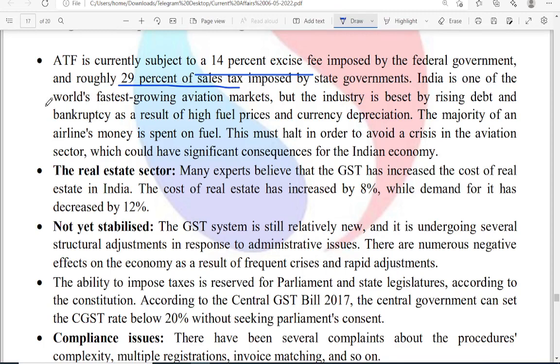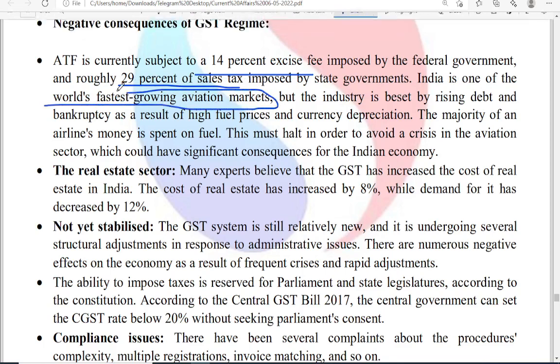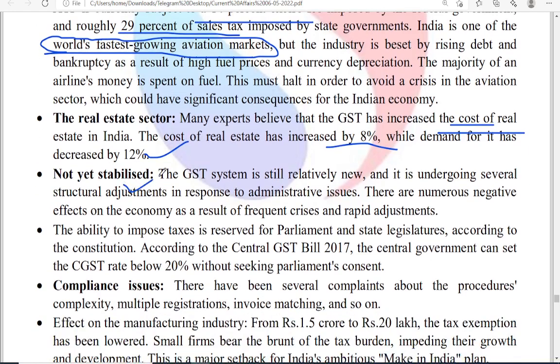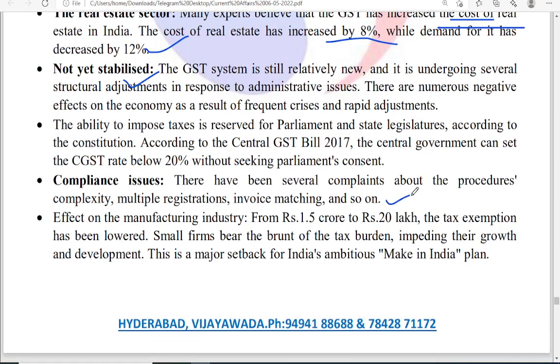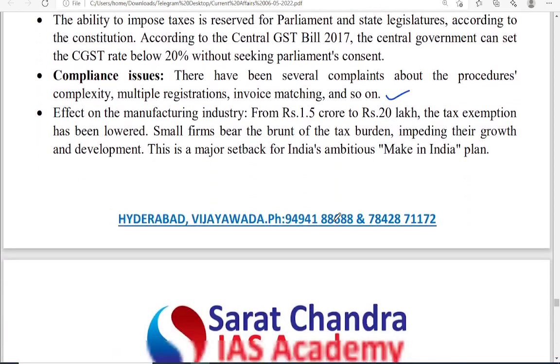India is one of the world's fastest growing aviation markets, but the industry is beset by rising debts. The real estate sector is also affected. Real estate sector experts believe that the GST has increased the cost in the real estate sector. Okay. So why? Because 8% was the rate, it was increased to 12%. GST has not yet stabilized, and there are also compliance issues, with several complaints about the procedures. Okay.